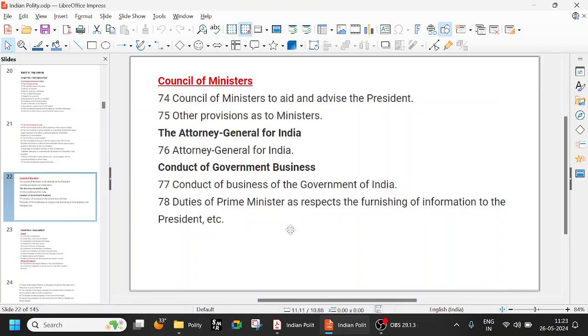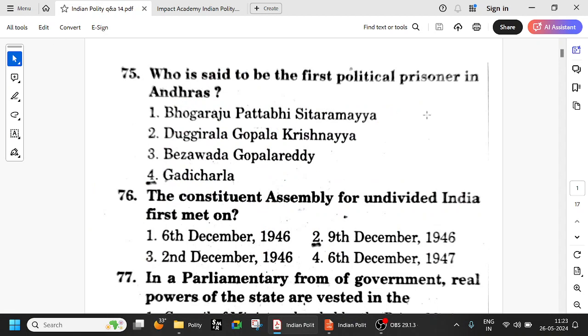So today let us look at Indian Polity. Okay, one more model paper. So this is model paper number 14.